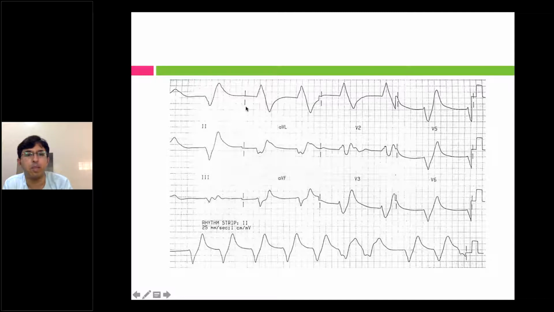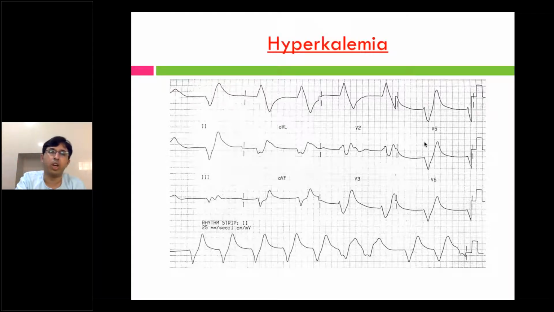So in a CKD patient, this should be hyperkalemia. Right? In hyperkalemia, the changes are absent P waves, the QRS duration is increased, and there is a sine wave pattern. Sine wave pattern is where there is no clear-cut demarcation. The ECG smoothens out at both junctions.